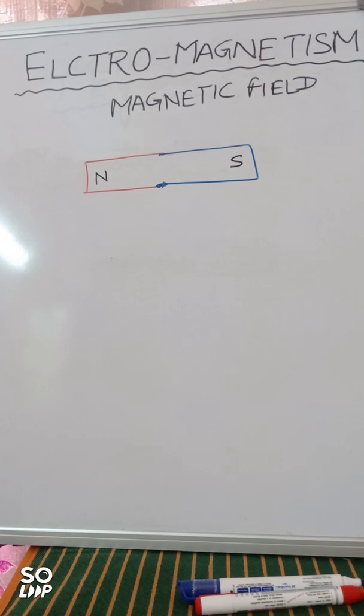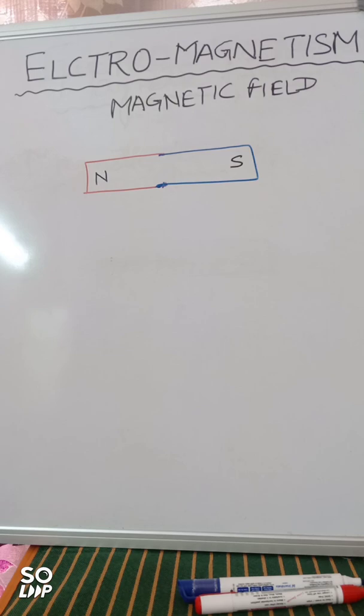So on the screen, you must be viewing a red and a blue structure, right? A rectangular structure where I have written N and S, and I hope you understand what I have drawn here. This is representing a magnet. Red represents north and blue represents south, right? And magnetic field, as we just defined, is a space around the magnet where we can feel the presence of a magnet, where we can see attraction or repulsion because of the other material that is in the vicinity of the magnet, right?